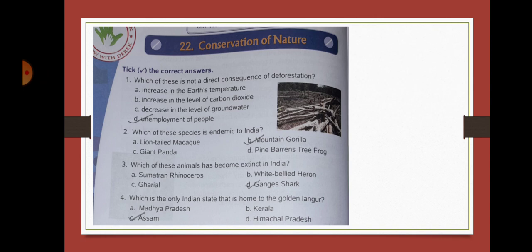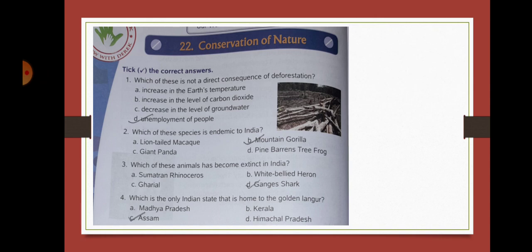Which of these is not a direct consequence of deforestation? So the question means here that which is not the direct result of deforestation. Number A, increase in the earth's temperature. So this is a result of deforestation, so we'll not tick on this. Number B, increase in the level of carbon dioxide.